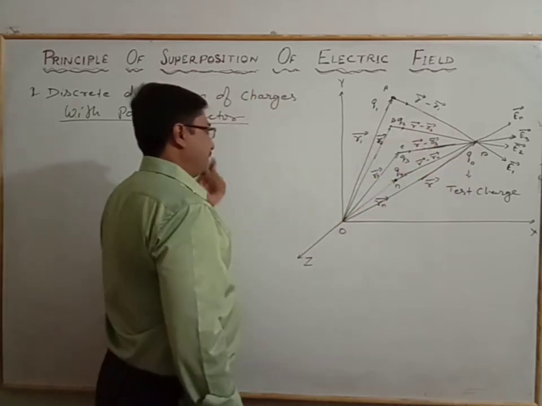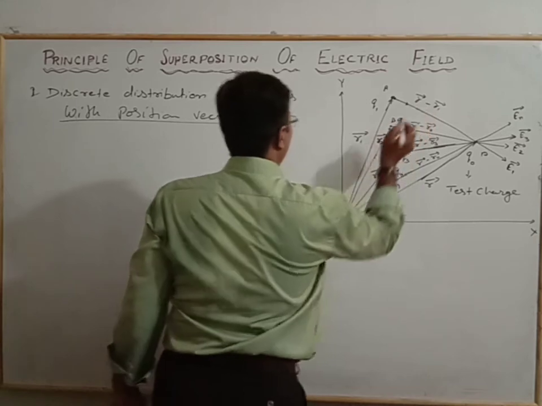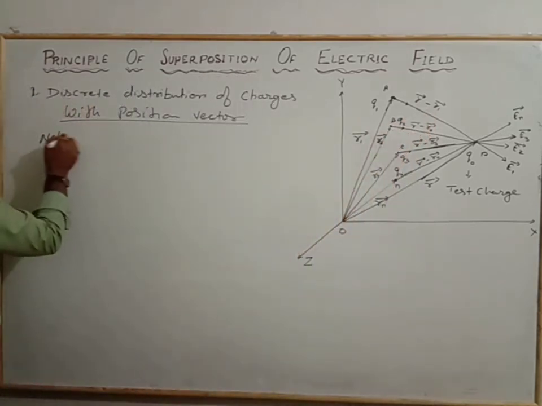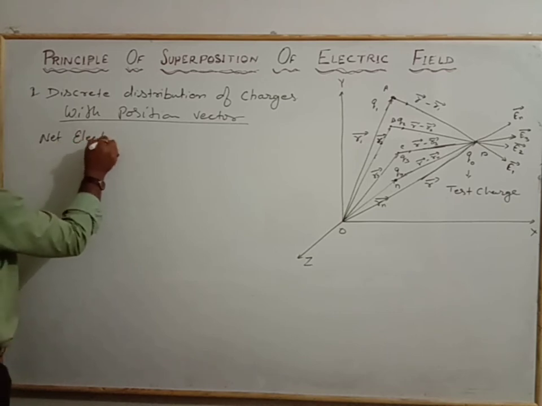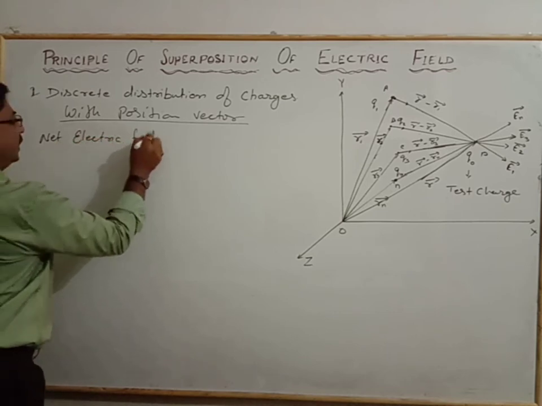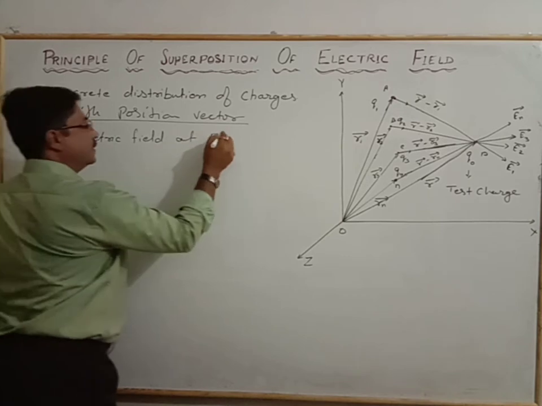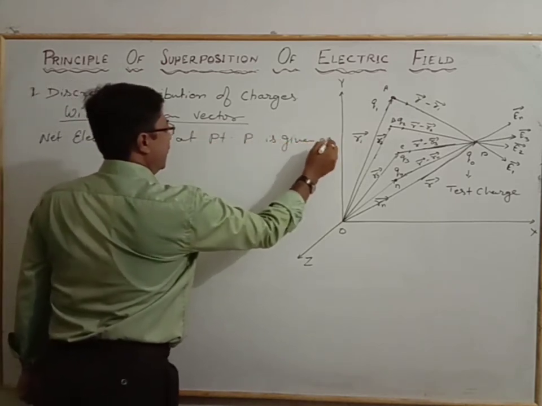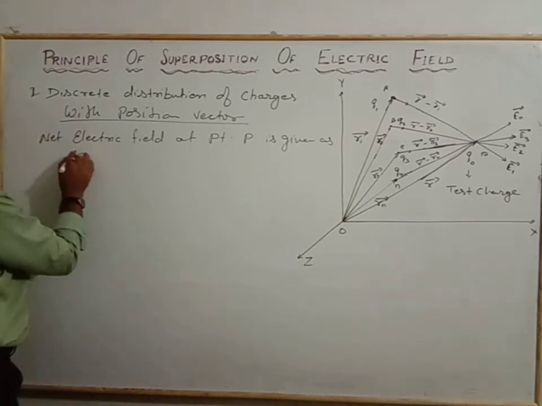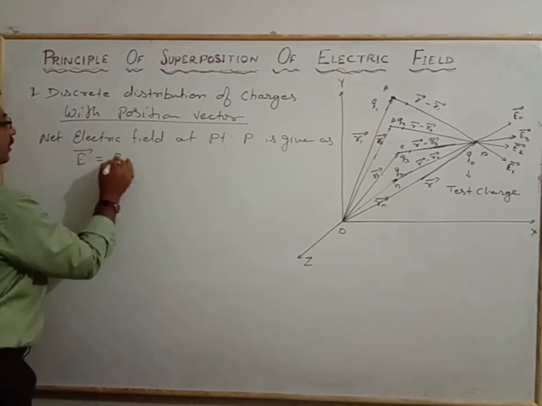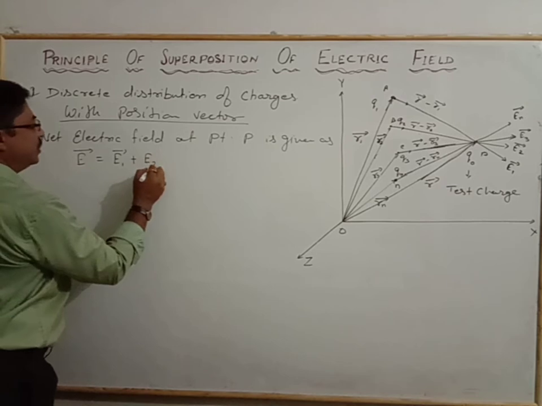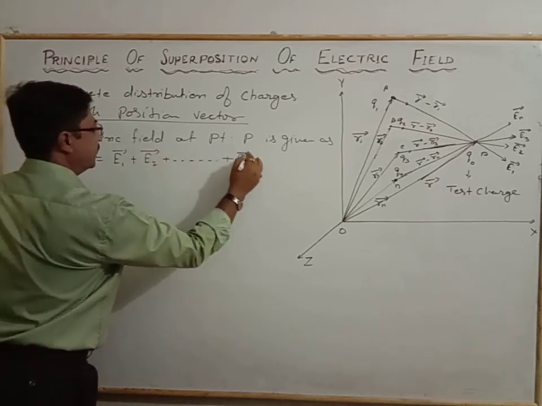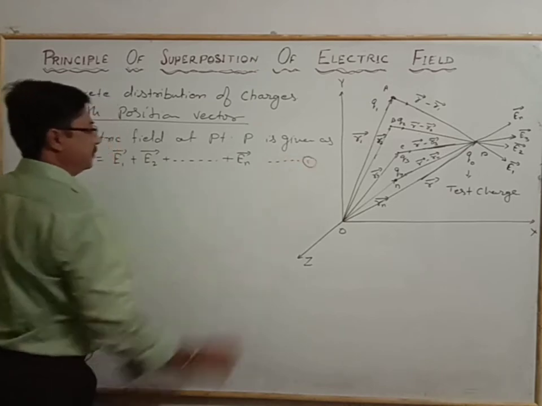So we will write the net electric field at point P as the electric field E vector is equal to E1 vector plus E2 vector, and so on up to the En vector. And this is equation number 1.